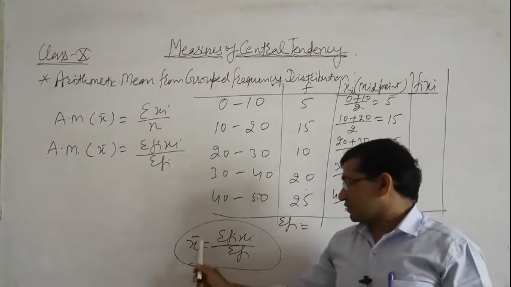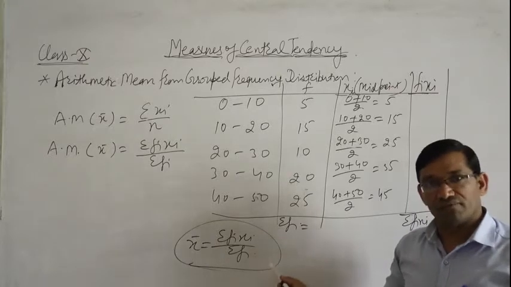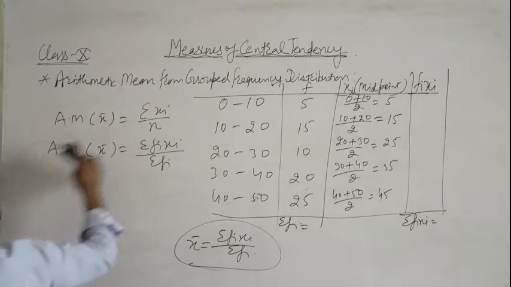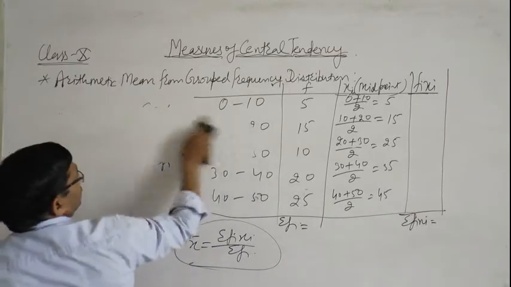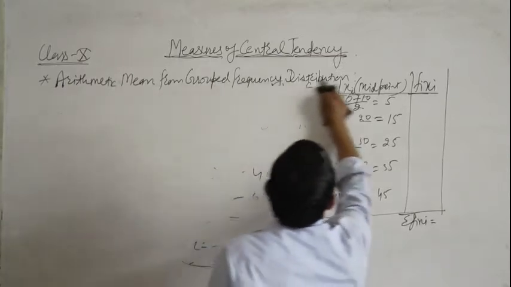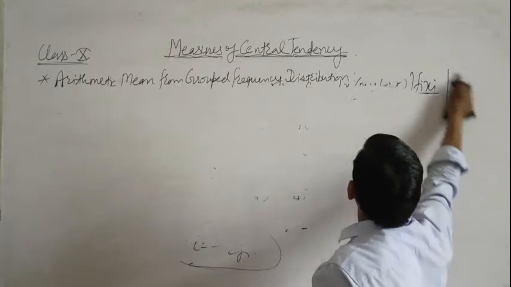We use arithmetic mean x bar is equal to sigma fi xi upon sigma fi. So this is the third type for finding arithmetic mean.